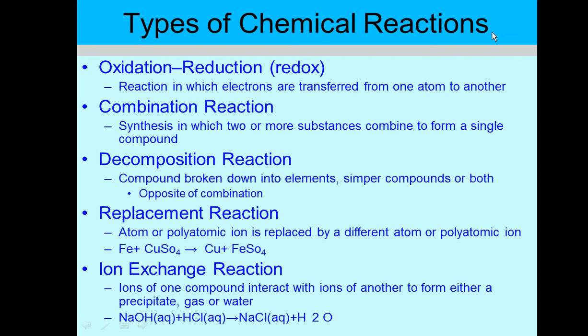These are different types of chemical reactions we need to know. First is oxidation and reduction reactions, which we also call redox reactions. These are reactions in which electrons are transferred from one atom to another. Now what are combination reactions? Combination reactions are reactions in which synthesis takes place, in which two or more substances combine to form a single compound. That is your combination or synthesis reaction.